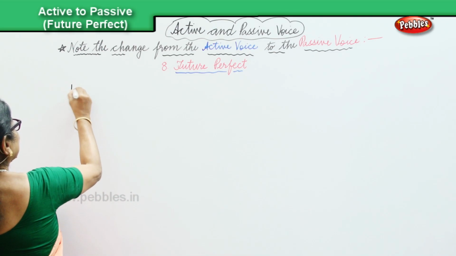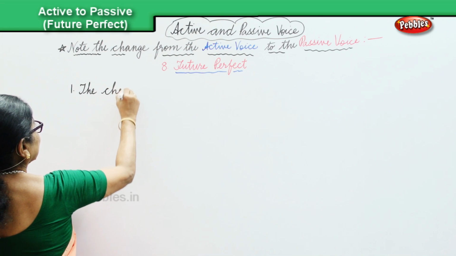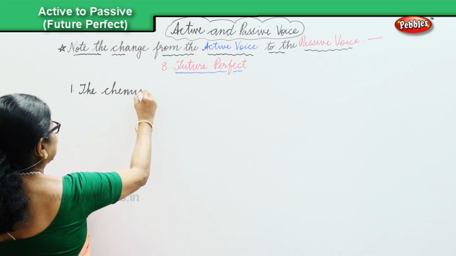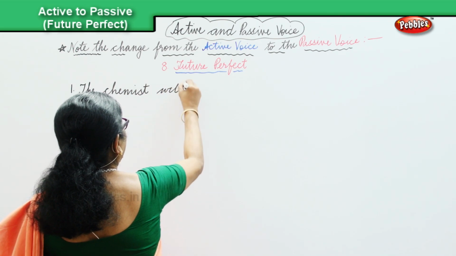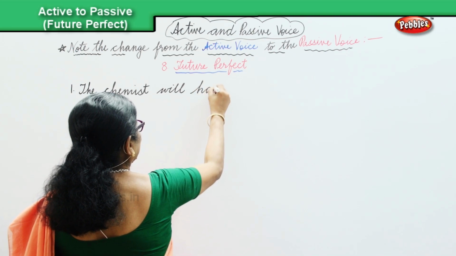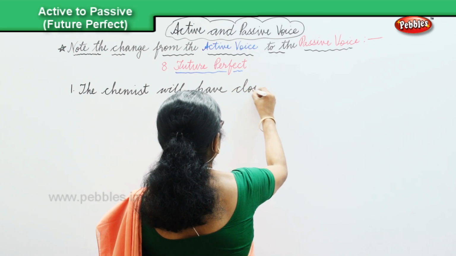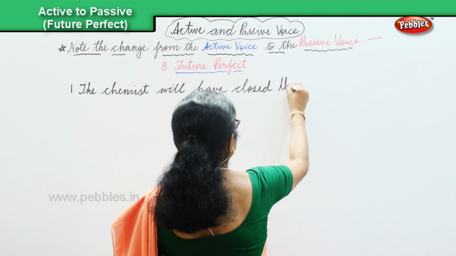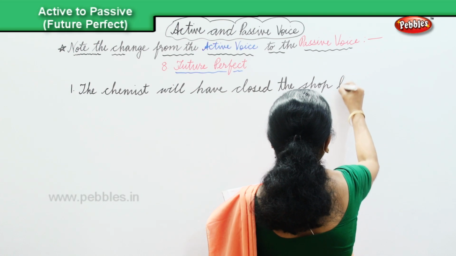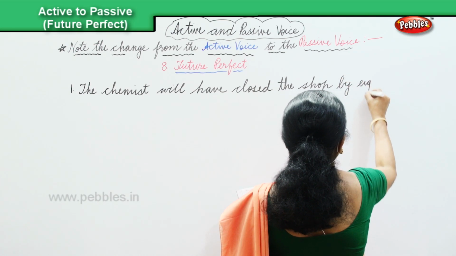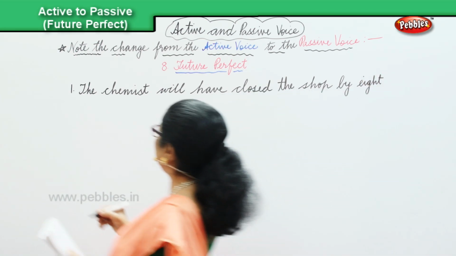The first sentence. The chemist will have, future perfect, okay? The chemist will have closed the shop by 8 o'clock.